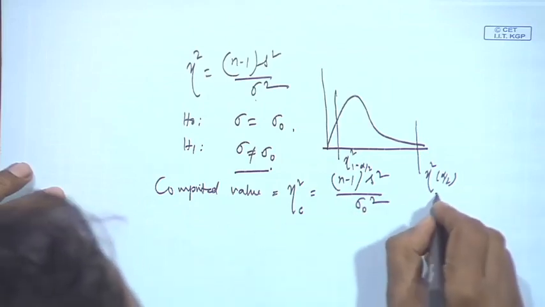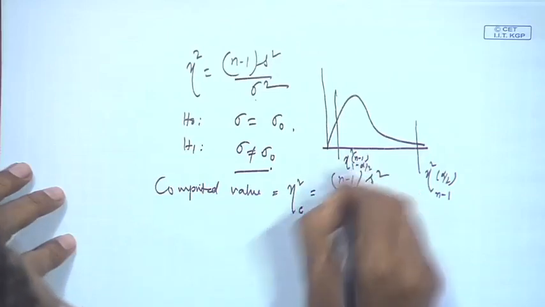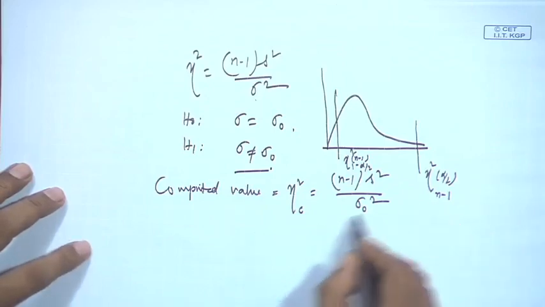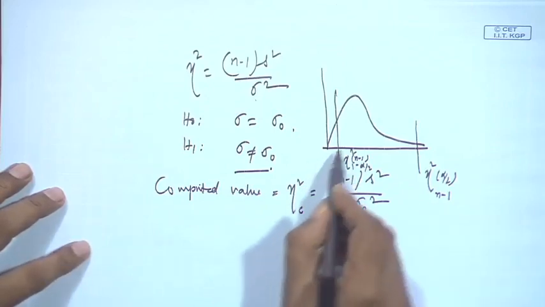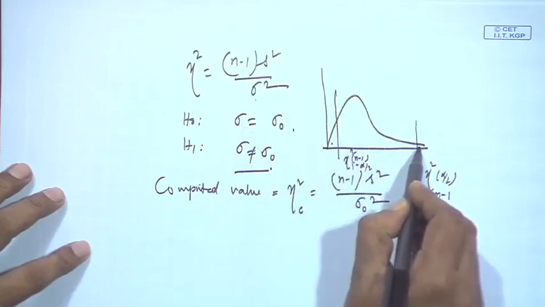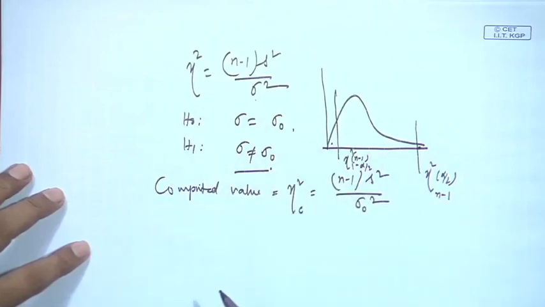So, here you require to write down degree of freedom n minus 1, here also it is n minus 1. Then if your computed value falls here or here, you will reject the null hypothesis. So, that means you have to compute and find out where it is falling.